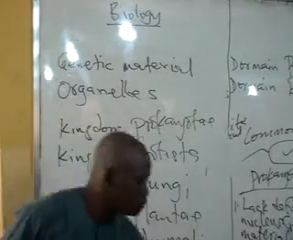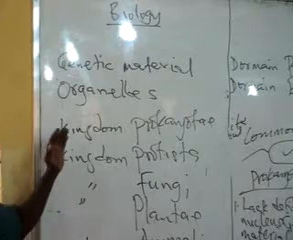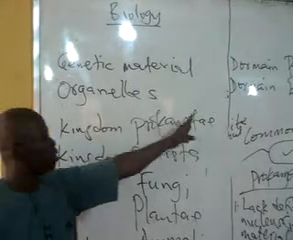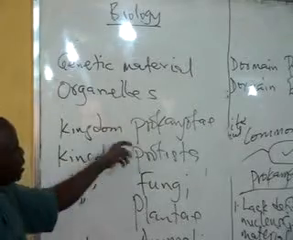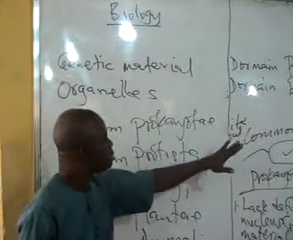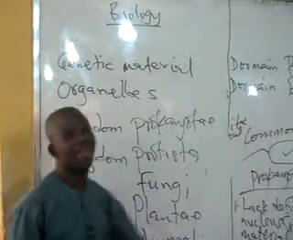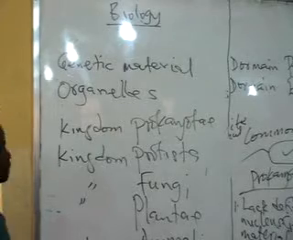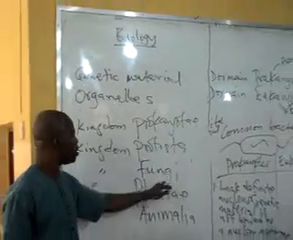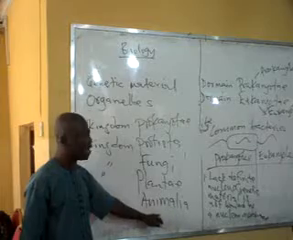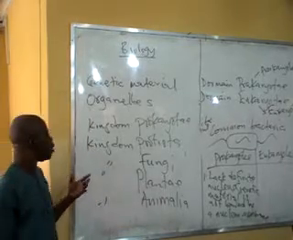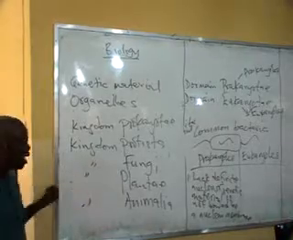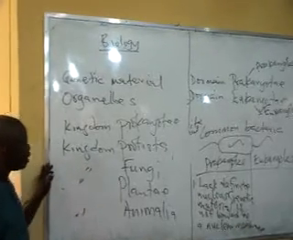But for today, we all know that the prokaryotes are organisms with cells that lack a definite nucleus. But beginning from the kingdom Protista, Fungi, Plantae, and Animalia, a lot of them have a definite nucleus that we can observe in the organism.